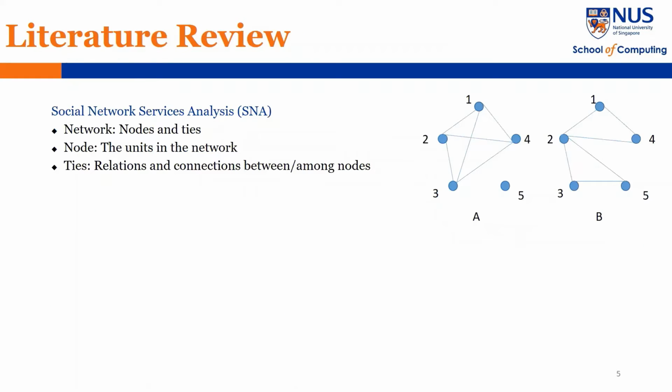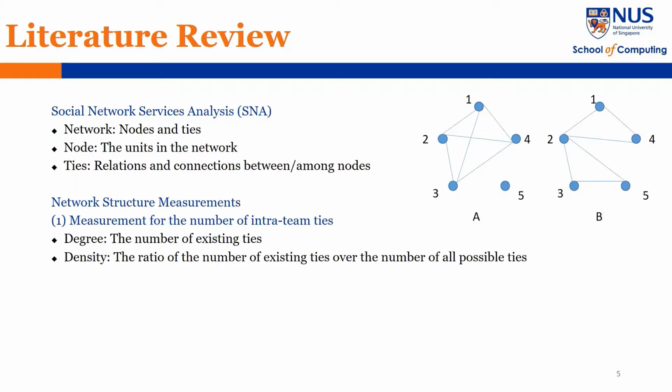We adopt social network analysis. According to SNA, a network consists of a set of nodes and ties among them. Previous research has developed several measurements for networks. We start from degree and density. Degree refers to the number of ties. Density equals the ratio of degree over the number of all possible ties. For example, in network A and B, degree is 6 and density is 0.6.